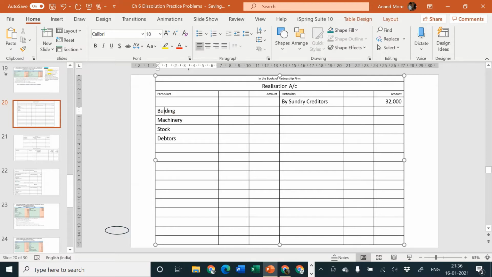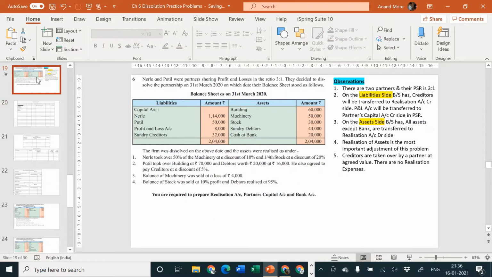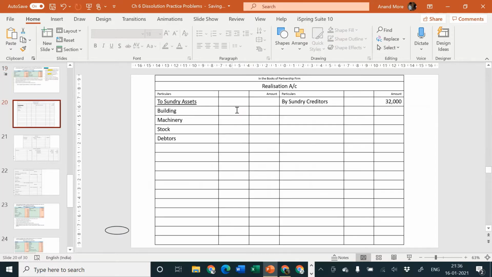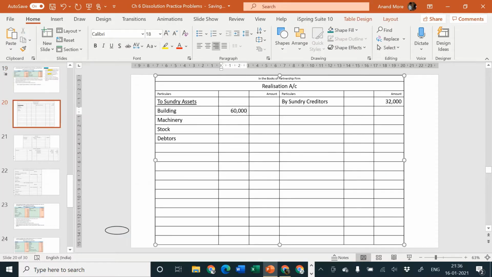To sundry assets: building, machinery, stock and debtors, and the value is rupees how much? 60,000, 50,000, 30,000, 44,000. 60, 50, 30 and 44.